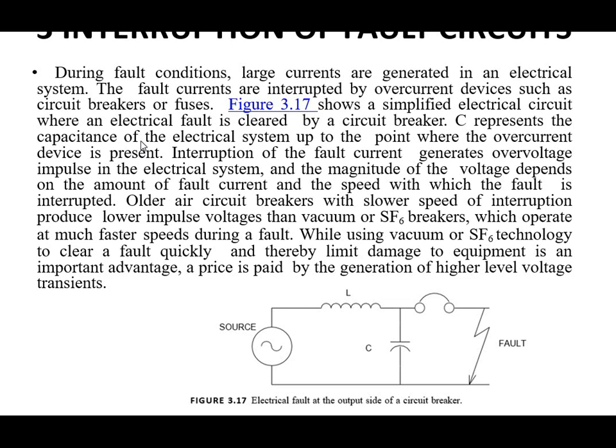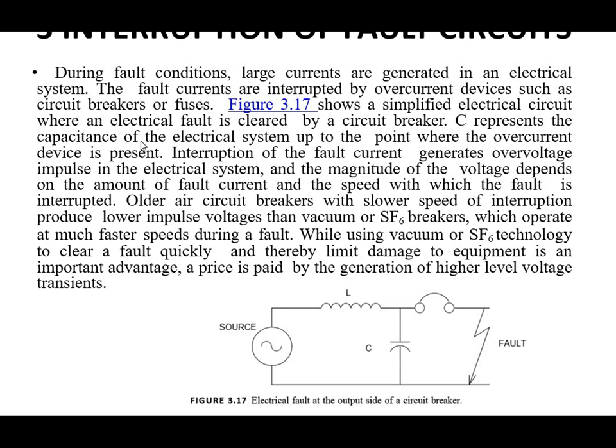While using vacuum or SF6 technology to clear a fault quickly and thereby limit damage to equipment is an important advantage, a price is paid by the generation of higher level voltage transients.